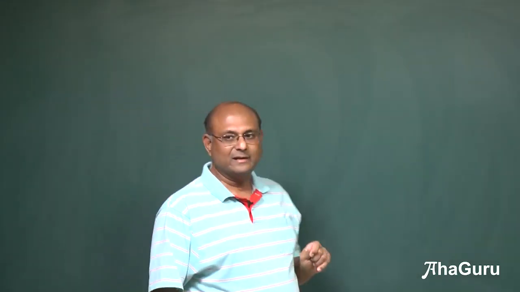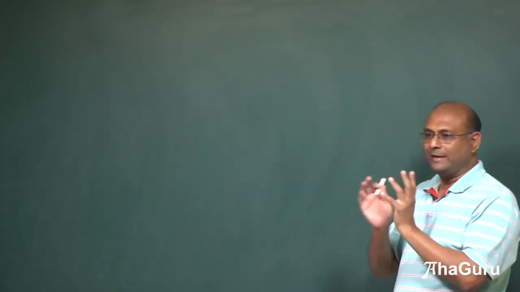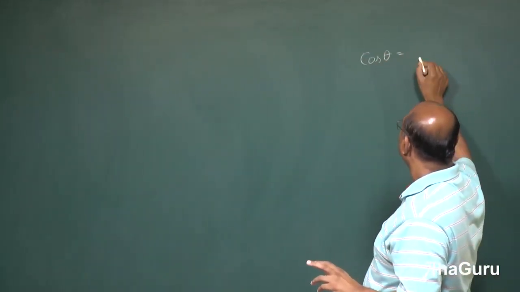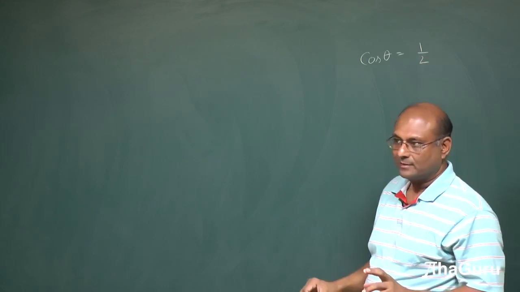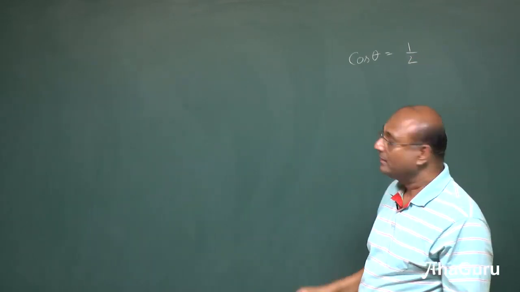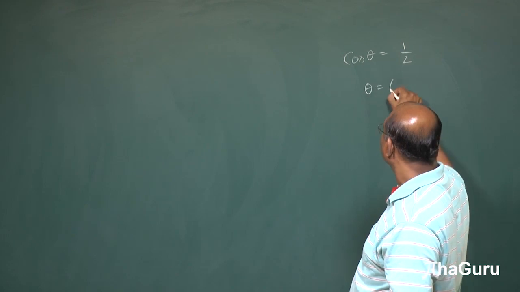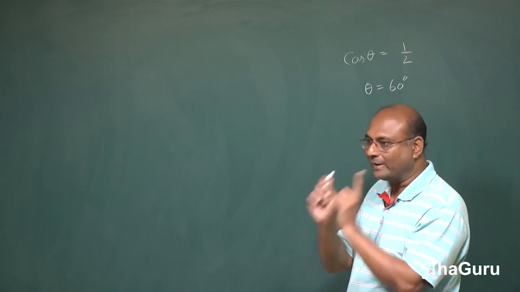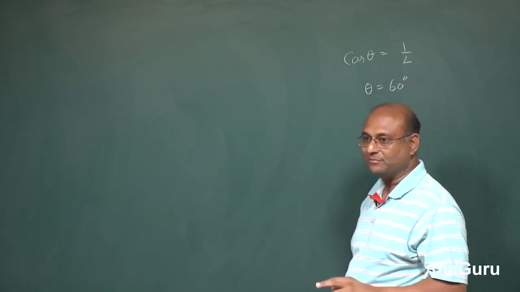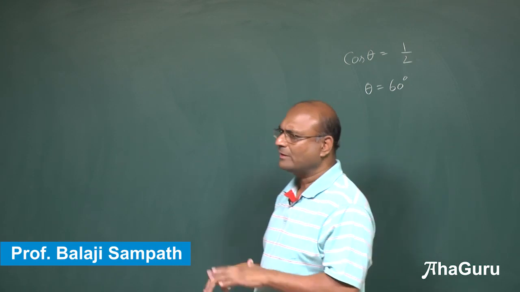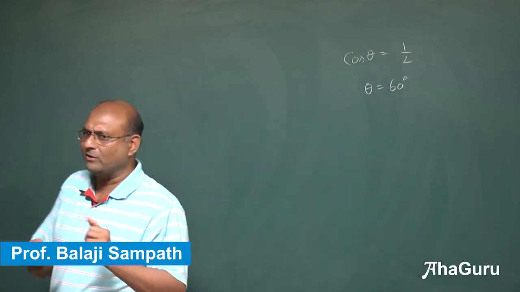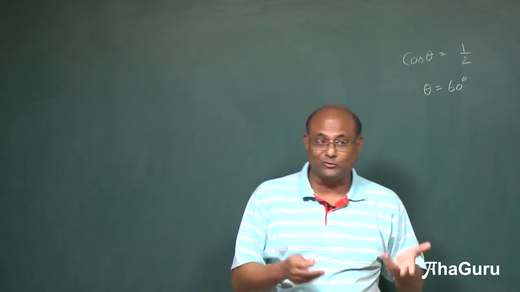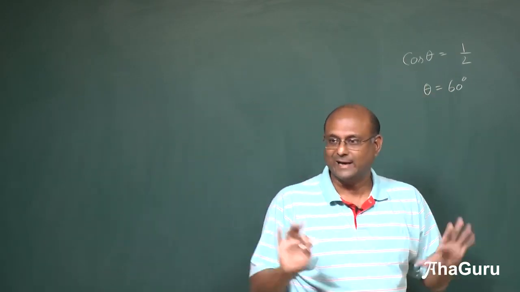In general, earlier when we were dealing only with right angle triangles, suppose I told you cos of theta is half and asked what the angle is. You would have happily said theta is 60 degrees, because there was one angle and only one angle which would give cos of theta is half. So there was no big problem in finding the angle. Of course, if I told you cos of theta is 1 by 3, you don't know the angle, but that's just because we don't know it.